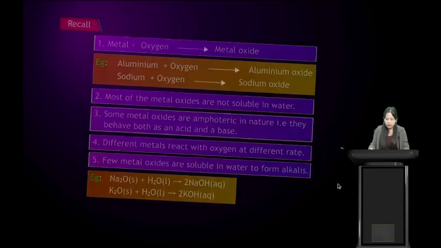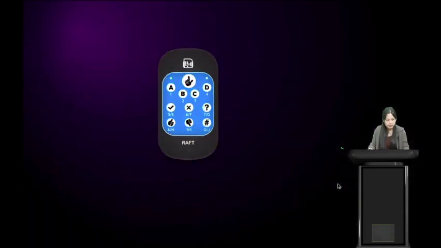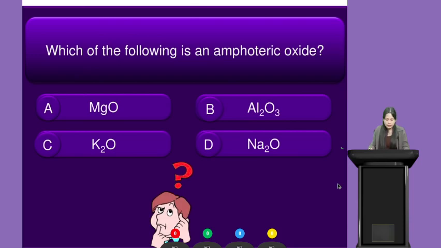All right students, we have another question. Please get your rough devices ready. The question is, which of the following is an amphoteric oxide? I'm giving you 25 seconds. Your time starts now. Which of the following is an amphoteric oxide? Option A is magnesium oxide, MgO. Option B is aluminum oxide. Option C is potassium oxide, and option D is sodium oxide. So which of the following options is the correct answer?